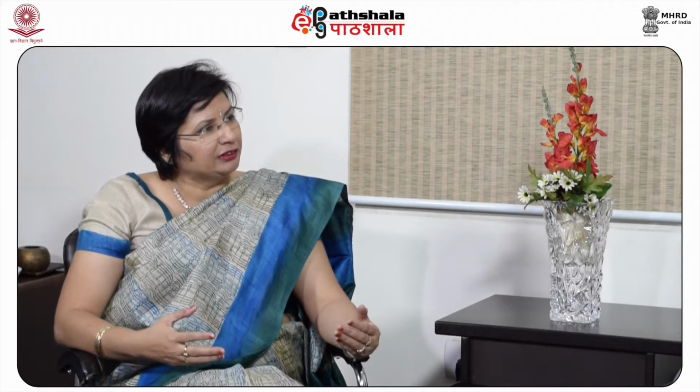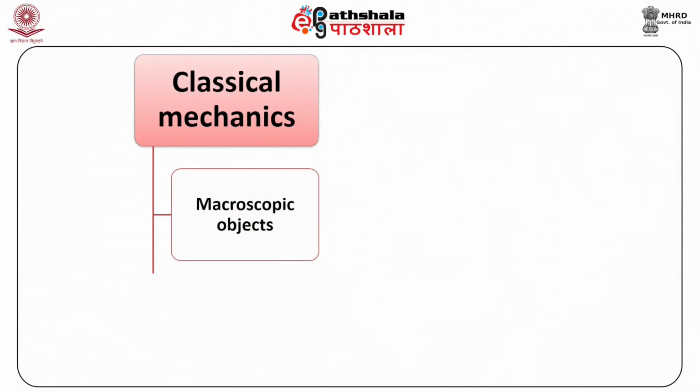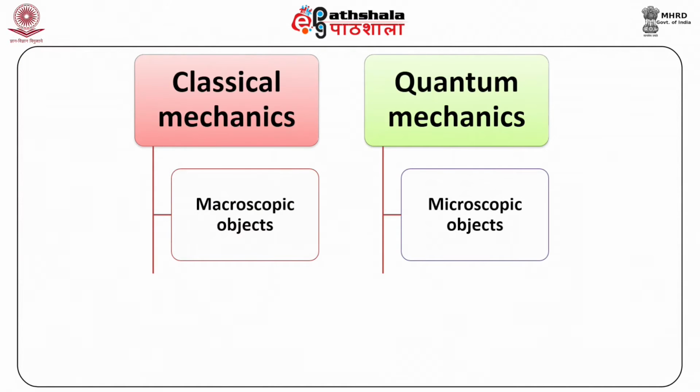Something called classical mechanics we have also studied. So, how is quantum mechanics different from classical mechanics, sir? Classical mechanics is based on Newton's laws of motion, and that has been the mechanics people have followed for centuries. We also call it Newtonian mechanics. Classical mechanics deals with macroscopic objects, in contrast to quantum mechanics, which deals with microscopic objects.